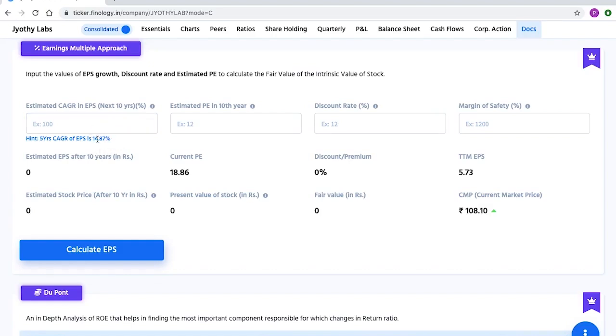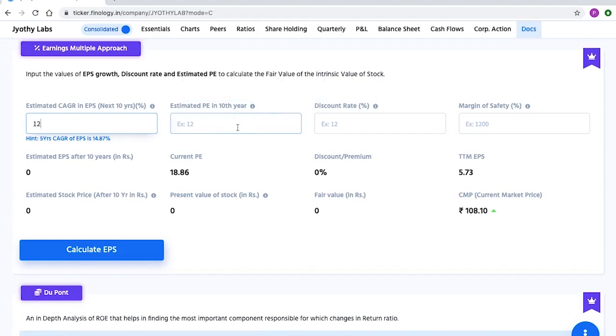Also, in the later chapters, we have discussed how to assume the growth rates of a company. Now let's say based on the historical growth rate, we assume a CAGR of 12%. It is always good to be a little conservative while valuing a stock. Next is the estimated PE in 10th year. That will be the estimated price earnings ratio of the stock in 10th year. Now we have already discussed PE ratio in quite detail in the earlier chapters.